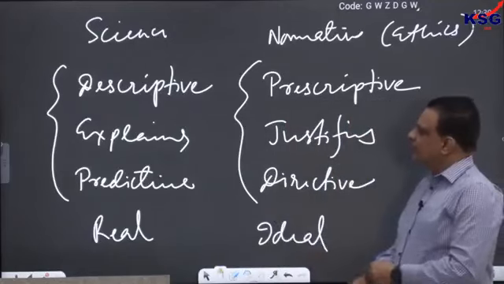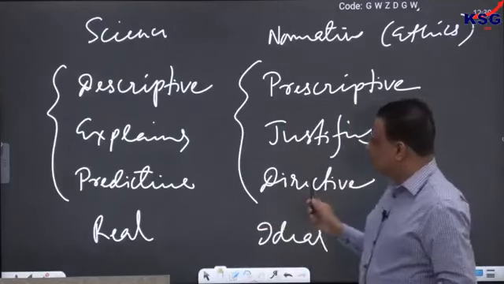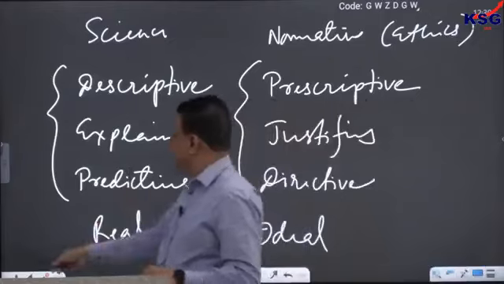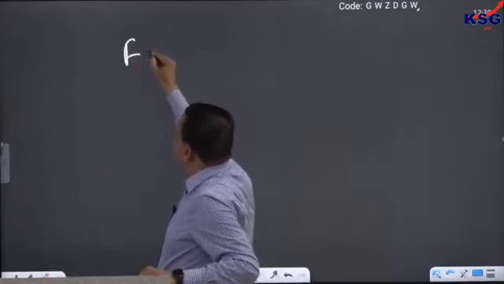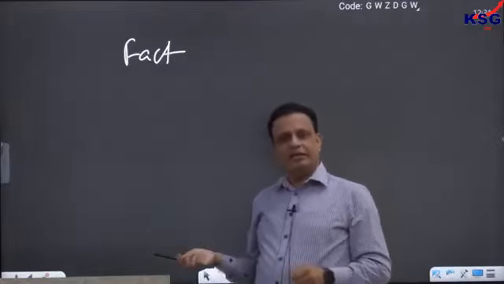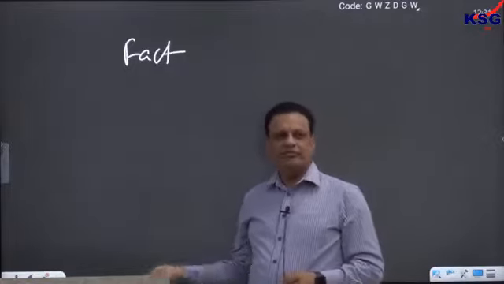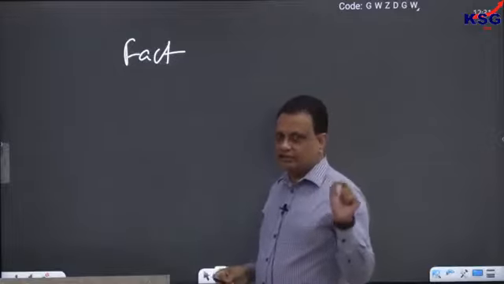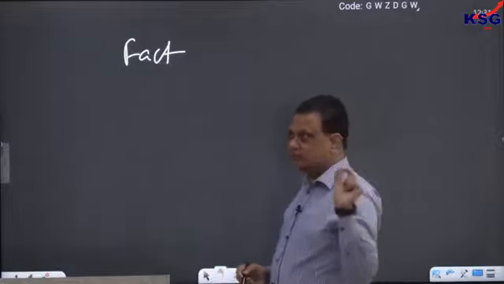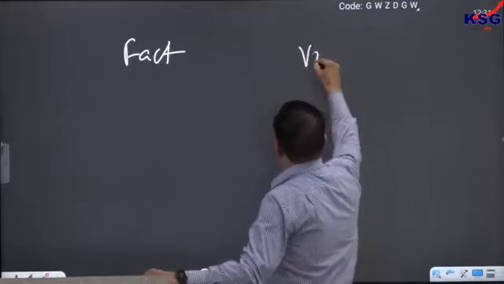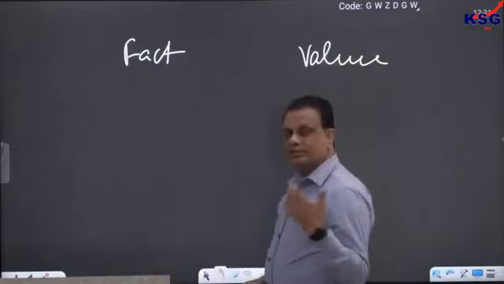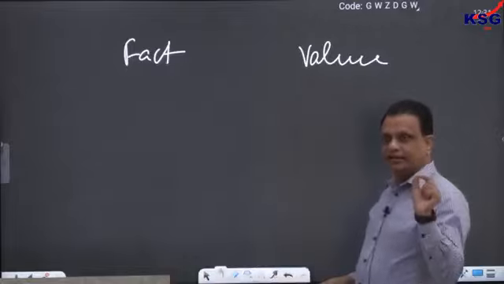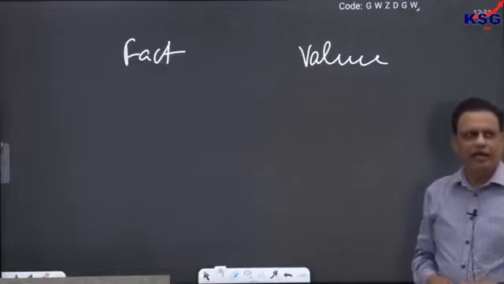So that is real and ideal. If you look at all of these things, then further we can say that science is more about fact: understanding the fact, describing the fact, explaining the fact, predicting the fact. Ethics, on the other hand, is not essentially about fact. More than about fact, ethics is about value. Value means what is right and what is wrong. The degree of rightness and wrongness of a thing is called value.